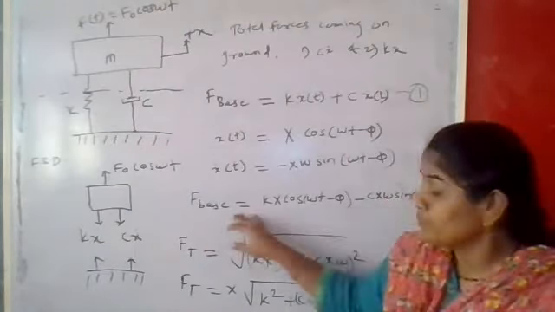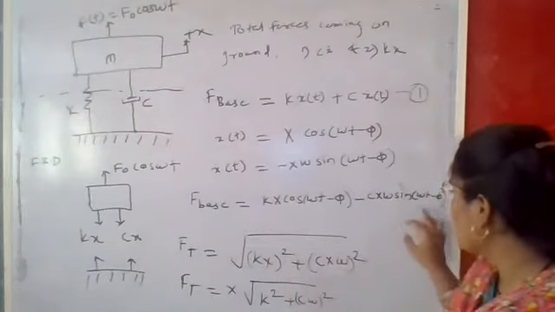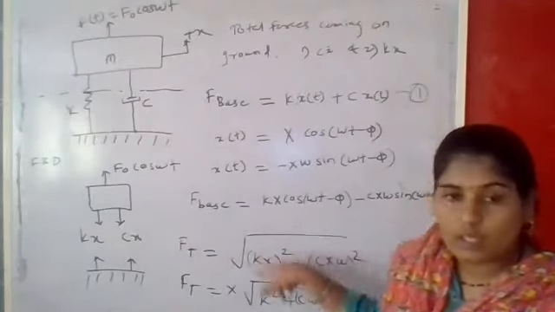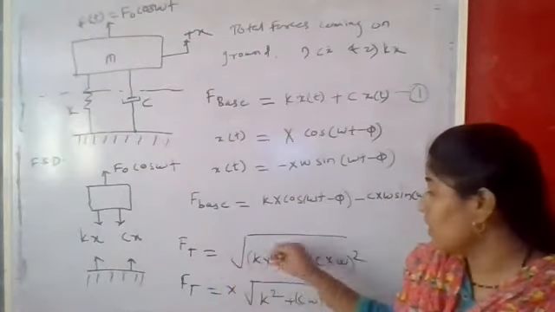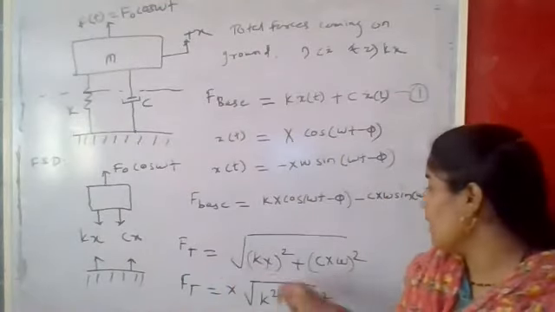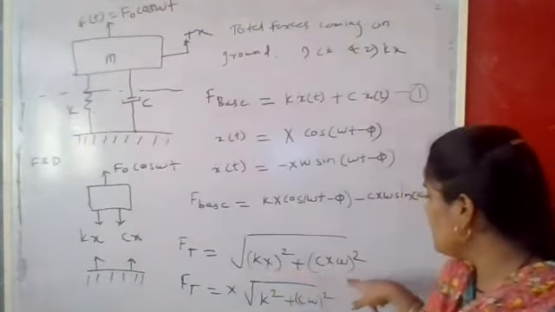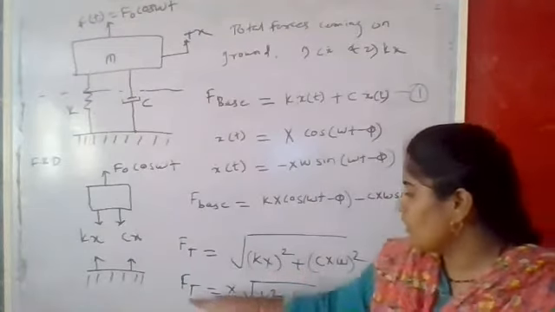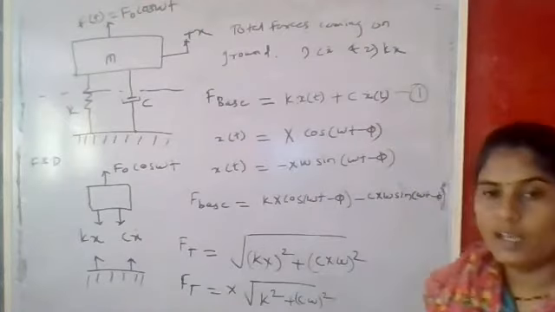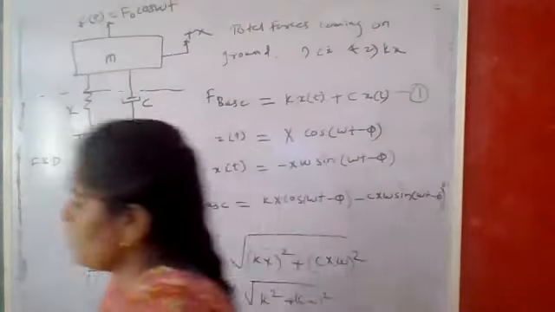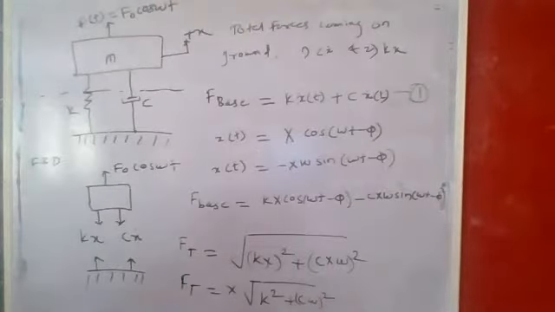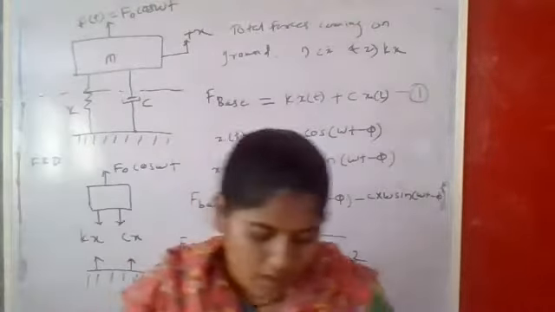If we take the right angle triangle, Ft becomes the root of (kX) square plus (cX omega) square. This is sine, this is cos. So if we take the root, that is the transmitted force, with the angle as 90 degrees, and taking X as common, we get directly X times the root of k square plus c omega square. Up to that maybe all of you have written. Okay, so write down two or three lines over there.